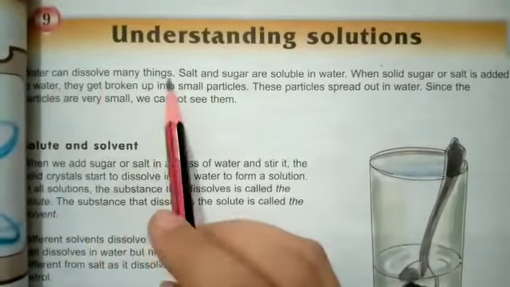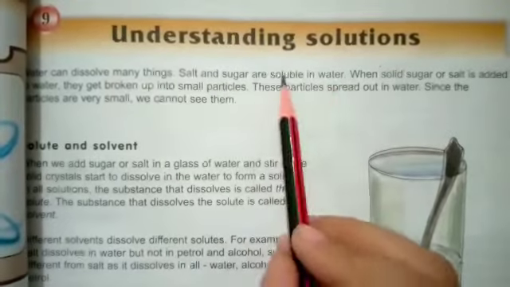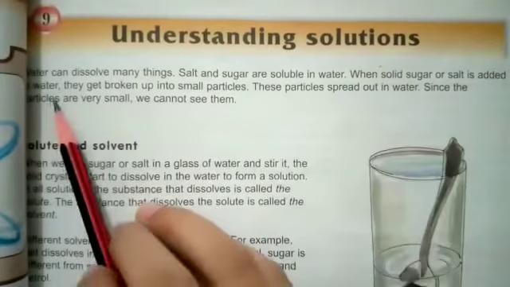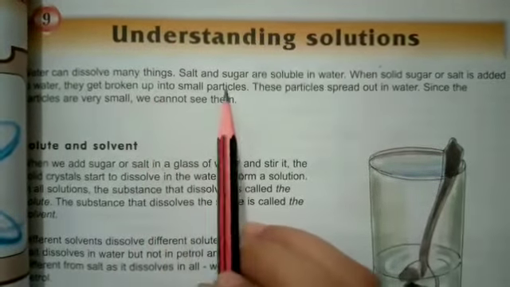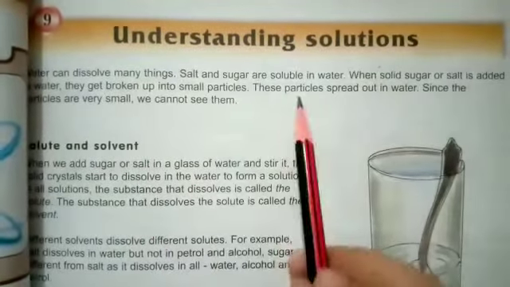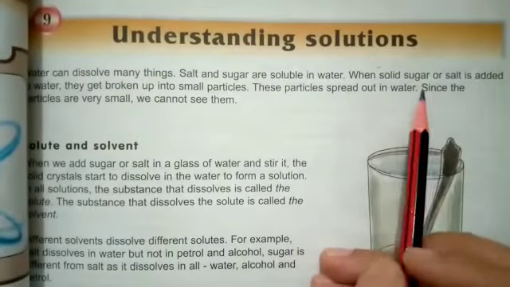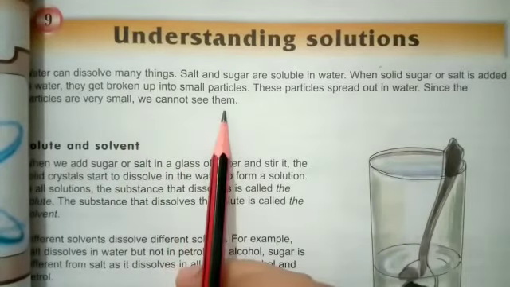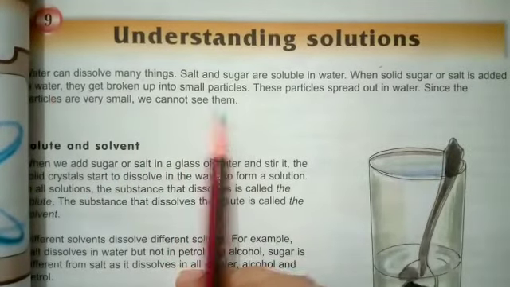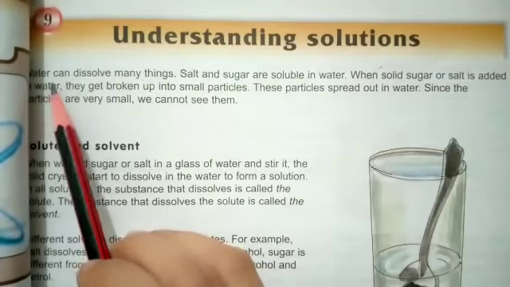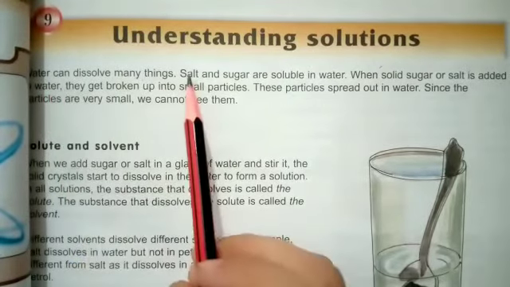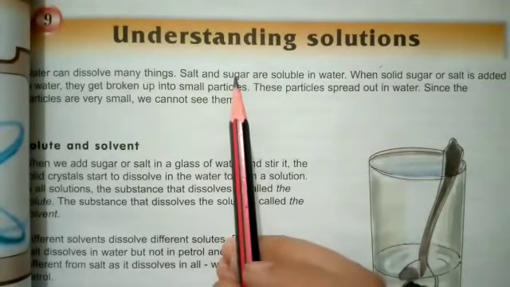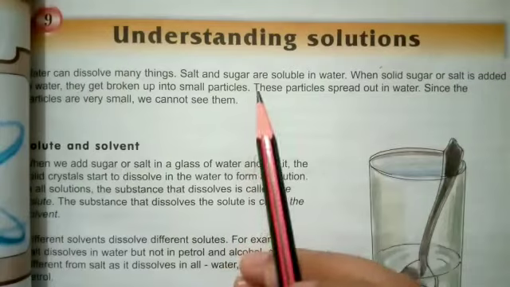Water can dissolve many things. Salt and sugar are soluble in water. When solid sugar or salt is added into the water, they get broken up into small pieces or particles. These particles spread out in water since the particles are very small and we cannot see them. So basically water has the ability to dissolve many things in it. For example, salt can dissolve in water, and similarly sugar can also dissolve in water. So we can say that salt and sugar are soluble in water.